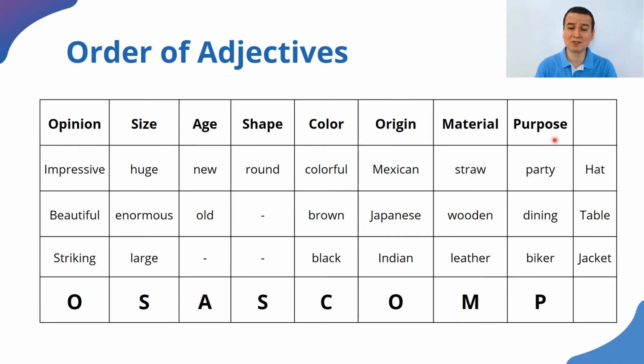For example, we never say just hat, but we may say party hat or dining table. You see? Even living room. We never separate living from room because that is what makes the room the living room. So it is something that is inseparable, let's say. A biker jacket. So it is a biker jacket, period. All right? So that purpose is the most specific characteristic and it goes right next to the noun.